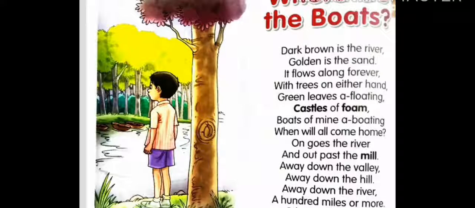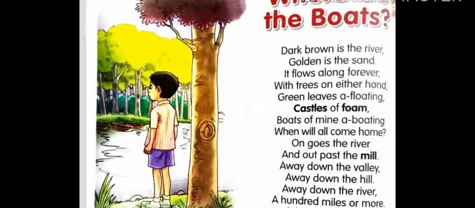So how is the river? The river is in dark brown color and the sand is in gold color. The river is flowing forever with the trees on either hand. So the trees are there on the two sides with the green leaves floating and the castles of foam. Now see the next one.